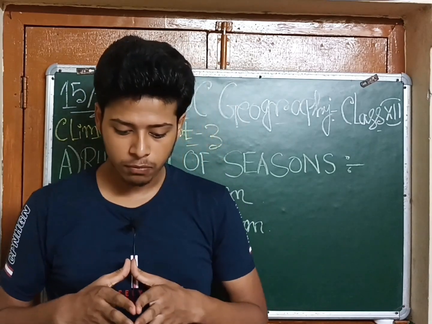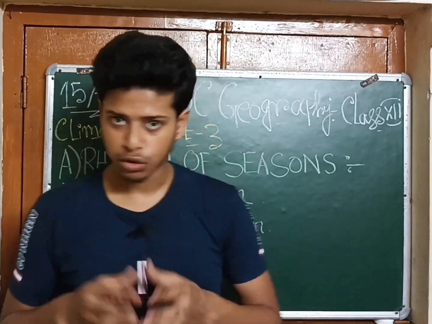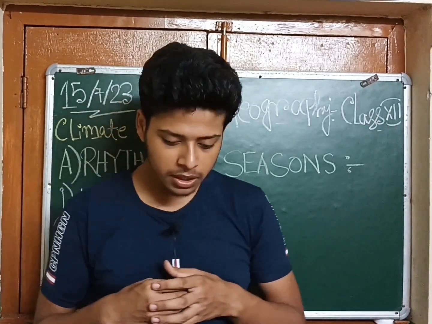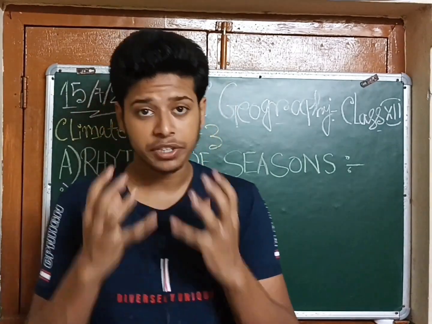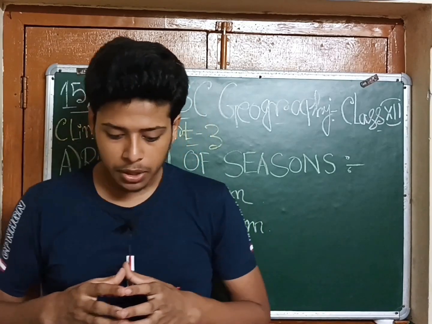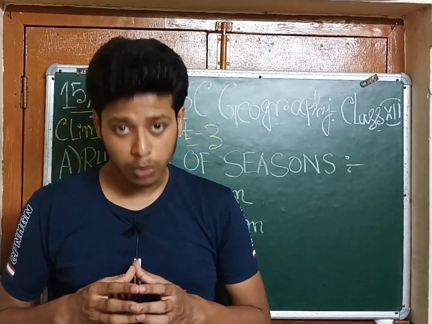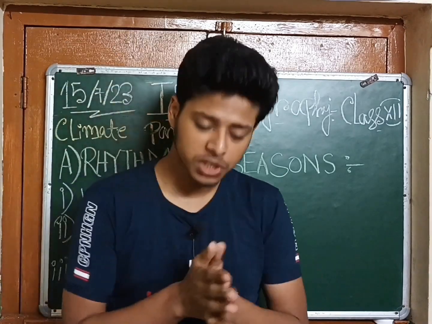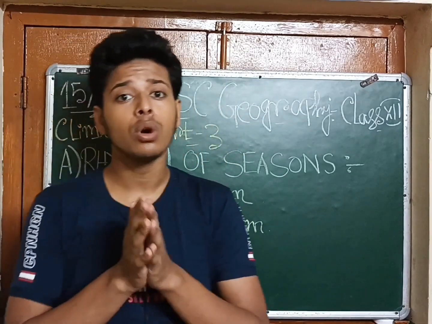What is the pressure distribution and winds in the summer season? Distribution of pressure and inflow of winds occur in the month of July. July month में होता है. Because of high temperature in the northern part of India, a low pressure condition is generated there, the lowest pressure in northwest India. And we'll also come to know about the topic of isobar.